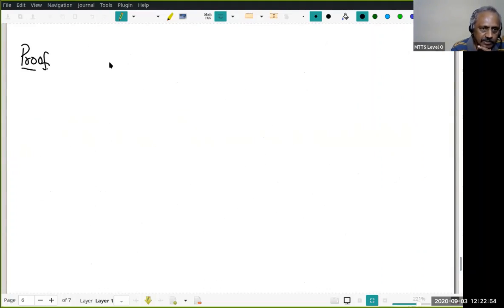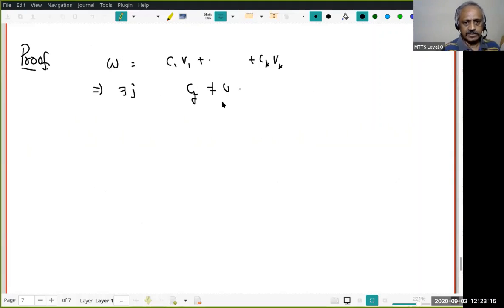So now suppose W is non-zero, right? And it is in the linear span of S. Therefore, I can write it as, let us say, C1 V1 plus up to Ck Vk, right? Now, since this is non-zero, this implies there is a J such that Cj is not zero, right? If all Ci's are zero, then W will be zero, right?